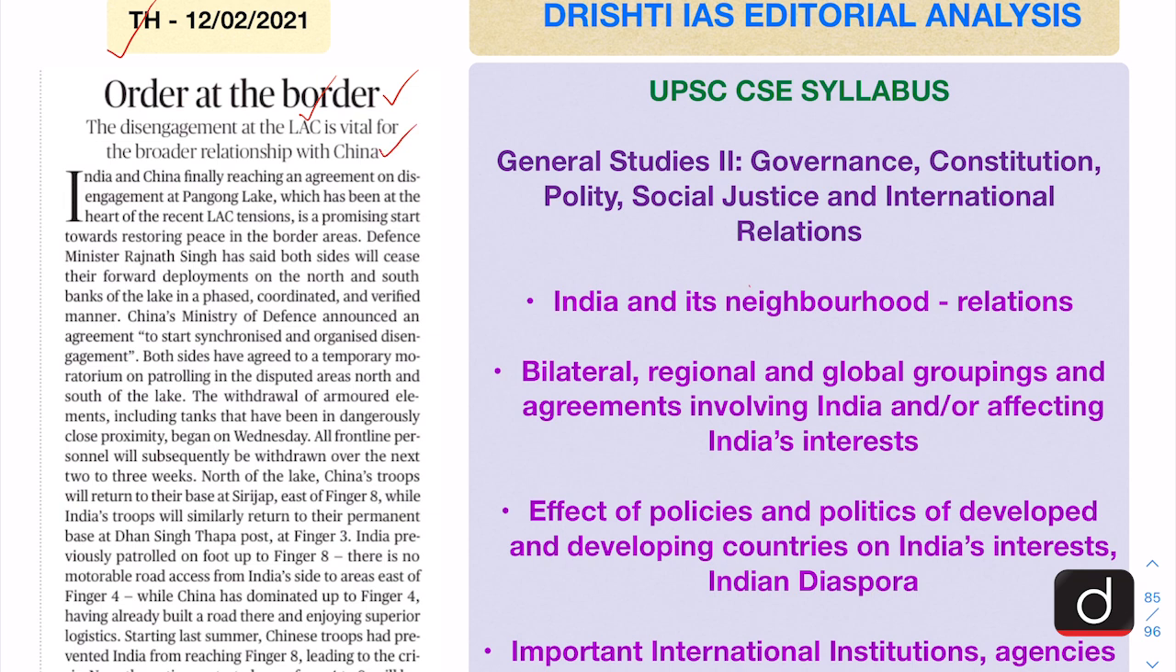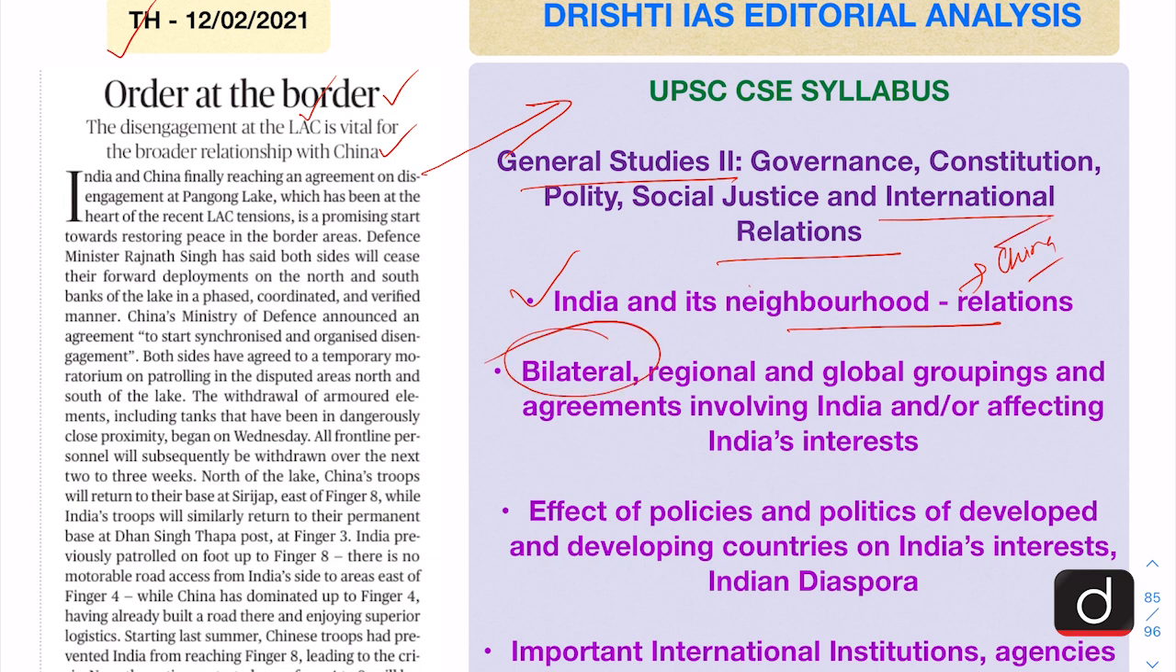Now let us look at its linkage with the syllabus. So we find that it links directly with GS Paper 2, where we have international relations as one of the important areas of the syllabus. And under this, it links directly with India and its neighborhood relations because China is one of the most important neighbors of India. And it also links with the bilateral relationship as it deals with the bilateral relationship between India and China, which is also one of its important neighbors.